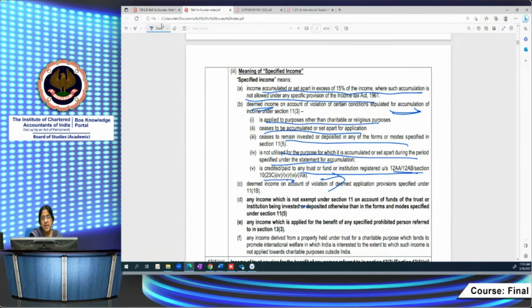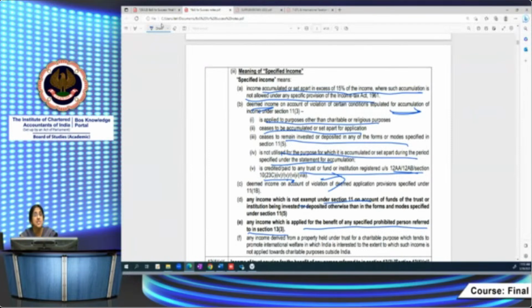Then income which is not exempt under 11 on account of funds of the trust being invested or deposited otherwise than in forms and modes specified under 11(5). Then income which is applied for the benefit of a specified prohibited person referred to in 13(3). Who are the specified prohibited persons? Suppose it's a trust: the author of the trust, or founder of the institution, or the trustee of the trust, or a relative of all these people, or a concern in which these people have substantial interest.